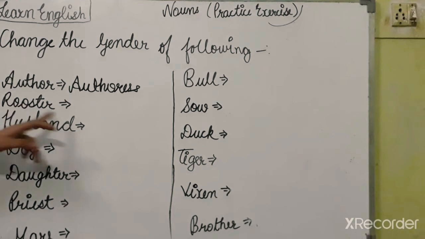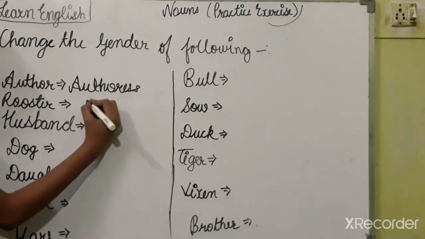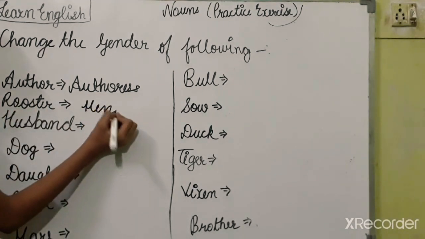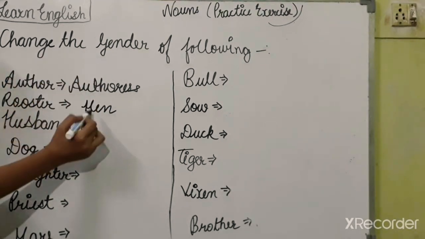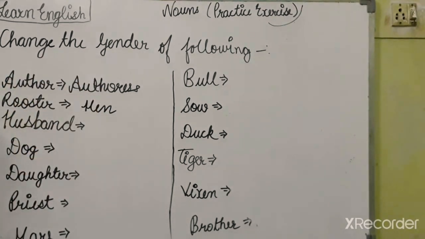Now next one is rooster. Rooster is the male hen and the feminine of rooster is hen. Author, authoress, rooster, hen.